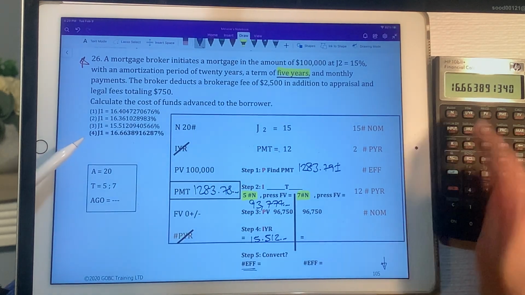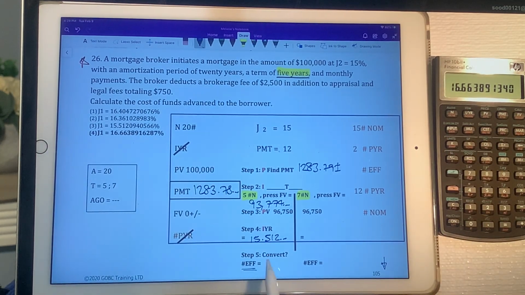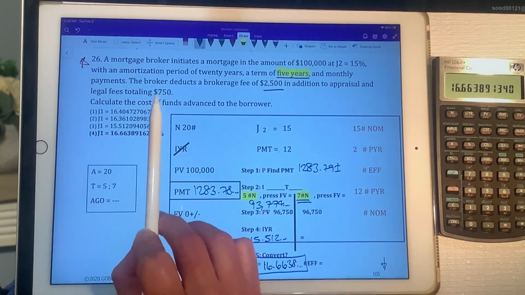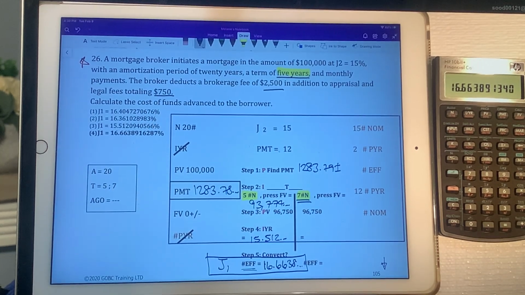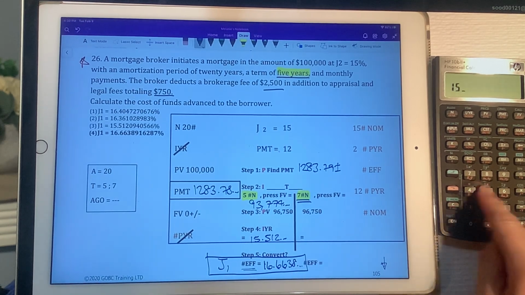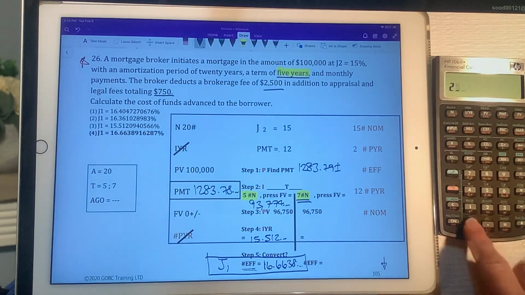Just to see that I've got the right answer, I'm going to go all the way to the end of the solution, and you see that I do have the right answer. So 16.6638 is my J1, that's my effective rate. My theory is that if I stretch the bonus amount, the $2,500 and the $750, over a longer period of time, it's not going to bump up my interest rate as much because I have more time to pay that amount off. So let's solve the question again. Instead, we'll put in a 7-year term in the second half there in our PP and see what happens to that interest rate.